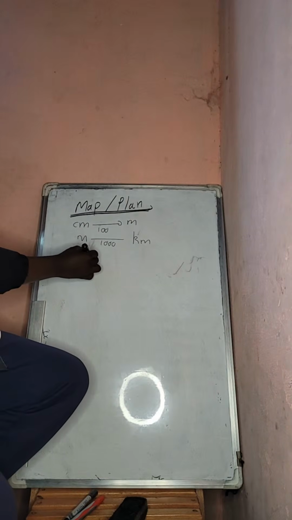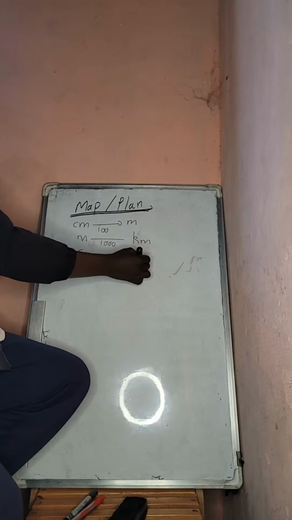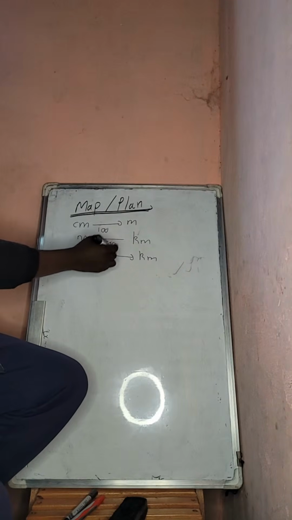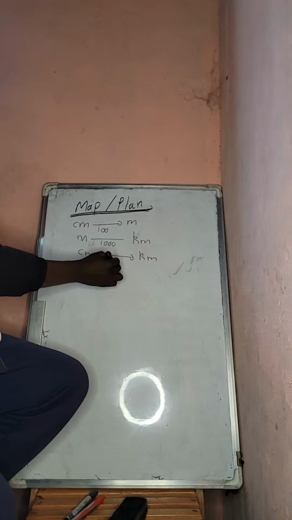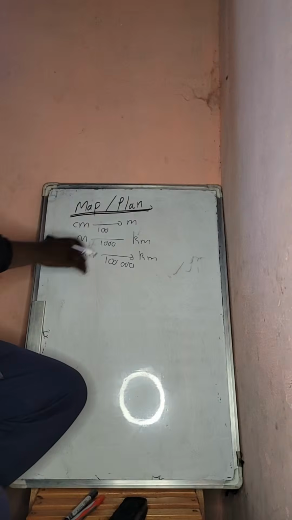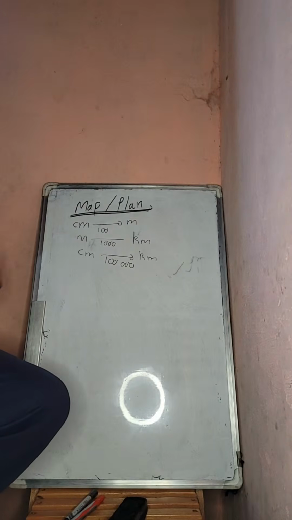Then centimeters to kilometers, the relationship is 100,000. So you should take note of these units of measurement.